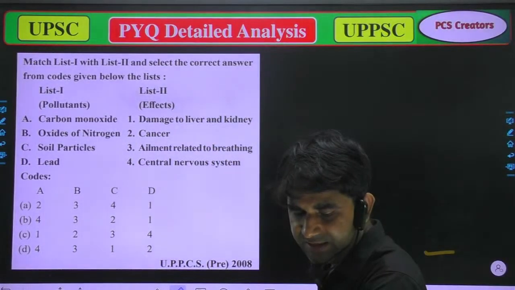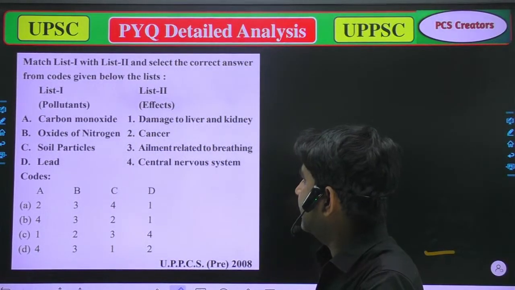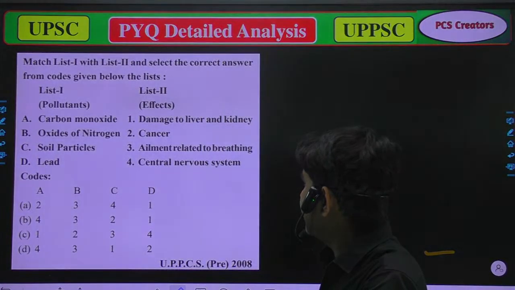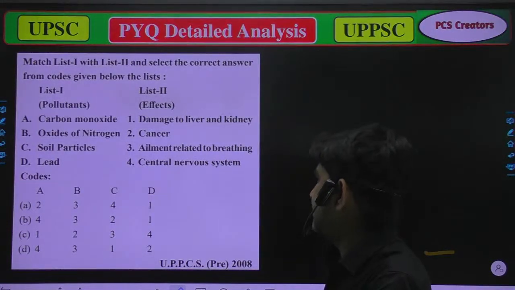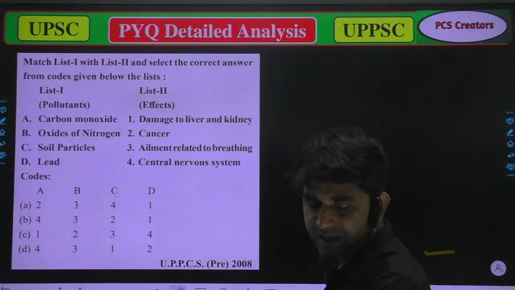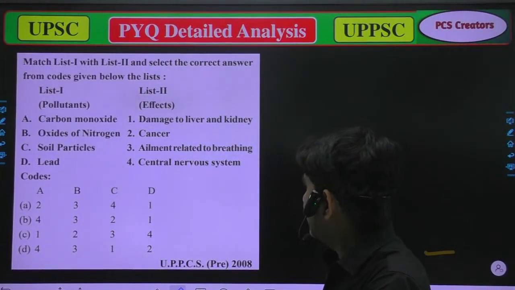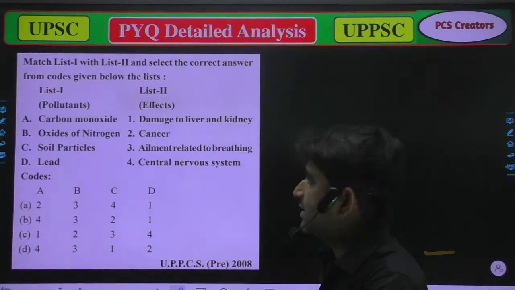The effects are: 1, damage to liver and kidney; 2, cancer; 3, ailment related to breathing; and 4, central nervous system.